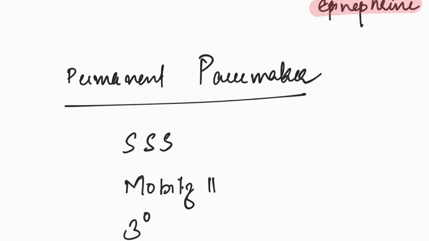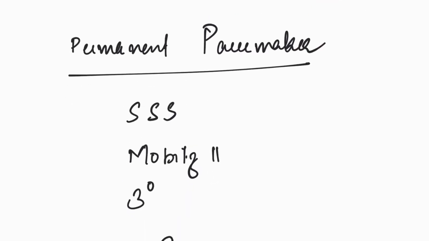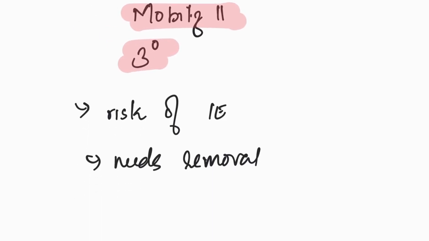So what are the indications for permanent pacemaker? Permanent pacemaker should be considered in sick sinus syndrome, Mobitz type 2 and third degree AV block. But you have to understand that there is a risk of infective endocarditis with insertion of permanent pacemaker, and this warrants a removal of the pacemaker and is a very dangerous condition.